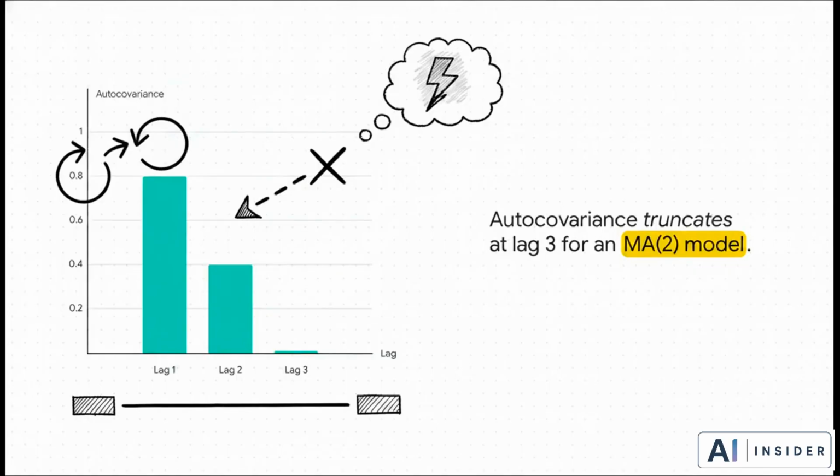the autocovariance abruptly truncate, just drop to exactly 0 at lag 3. This proves the model only has a finite memory of past errors. This is a massive hallmark of the moving average model.